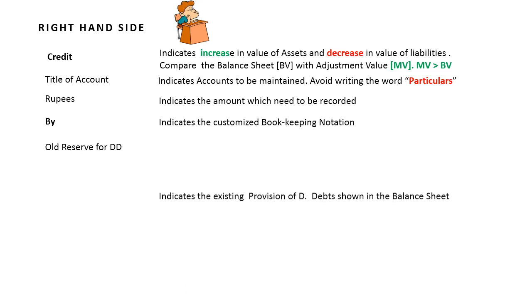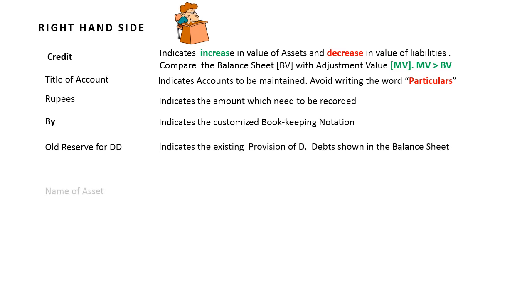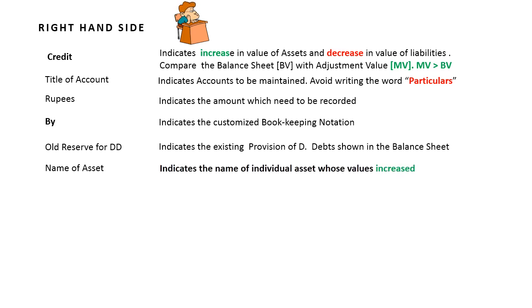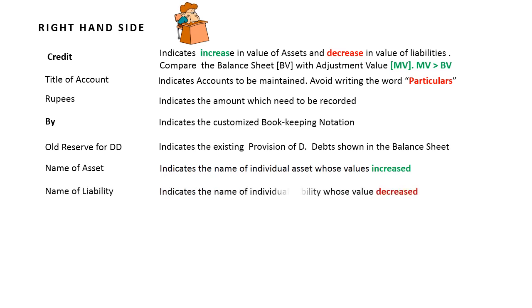Old reserve for doubtful debts. Bring the existing provision from the balance sheet. Look into the debtors portfolio. Name of the asset. Indicate the name of individual assets whose value has been increased. Land and building, investments, and whatever assets have been given there. Name of the liability. Indicate the liability whose value has been decreased.